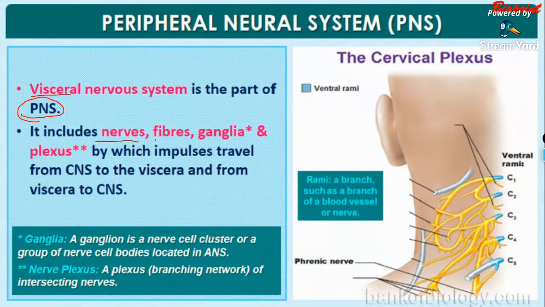It includes the nerves, fibers, ganglia, and the plexus, by which the impulses travel from the central nervous system to the visceral parts, that is the viscera, and from the viscera to the central nervous system. Got it?